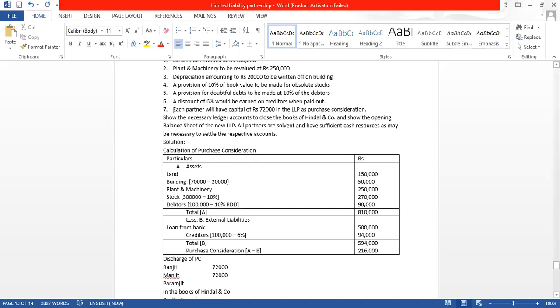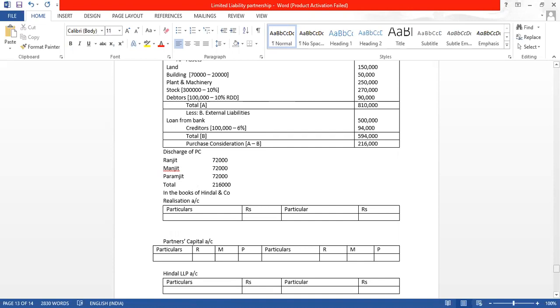See this point, each of the partner will have a capital of 72,000 in the LLP as purchase consideration. Add all the three, total 72,000, isn't it? 2,16,000. So automatically we have got the discharge of PC was given in the question.